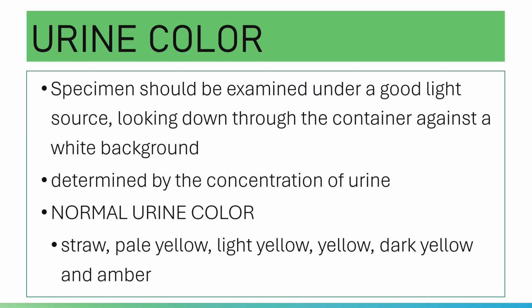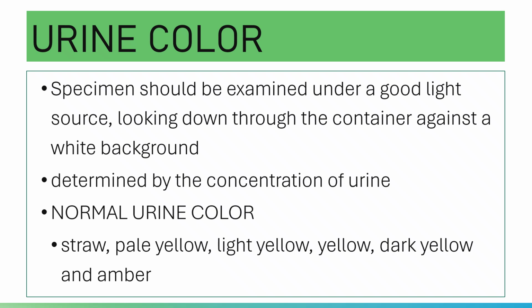Let's say, for example, in the case of intravascular hemolysis, it will give you a clear red urine color. And other metabolic conditions. Of course, later on we will take a look at these pathologic conditions.